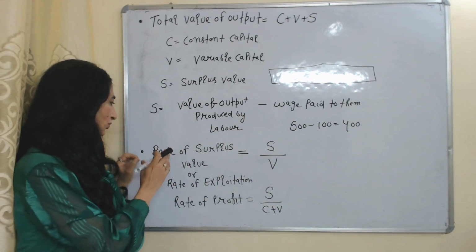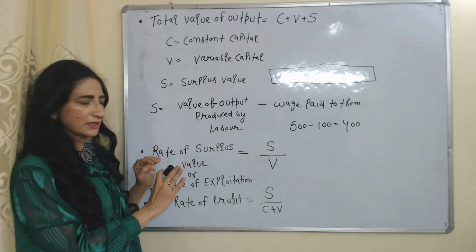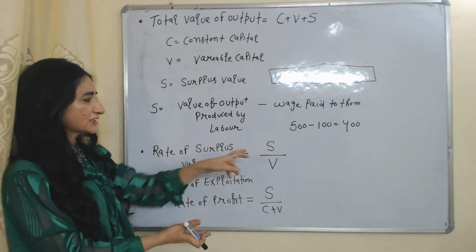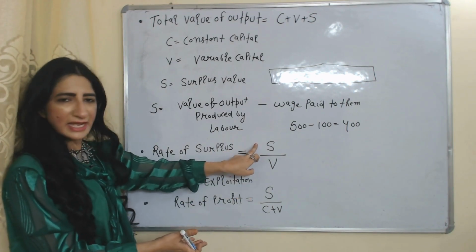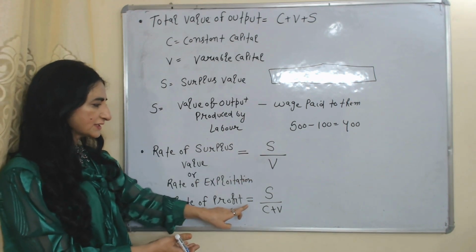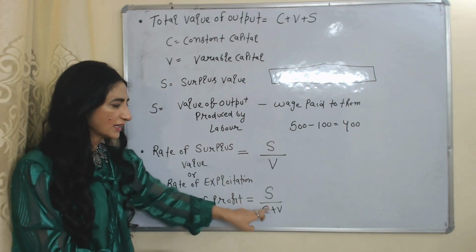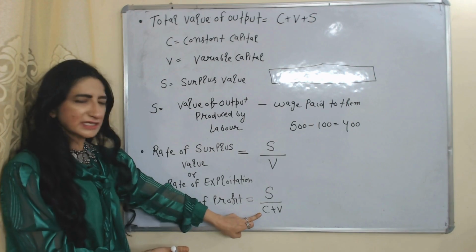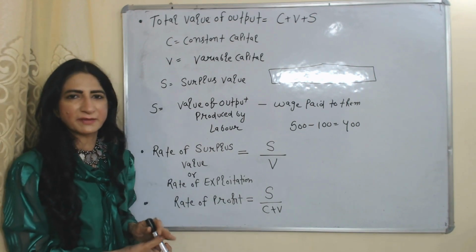capitalists. And according to this theory, rate of surplus value, or we can say rate of exploitation, is equal to S over V. Here S is surplus value, V is variable capital. And rate of profit is equal to S over C plus V. Here S is surplus value, C is constant capital, V is variable capital.